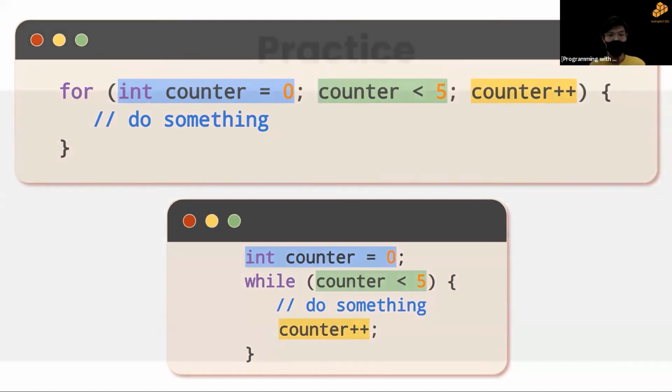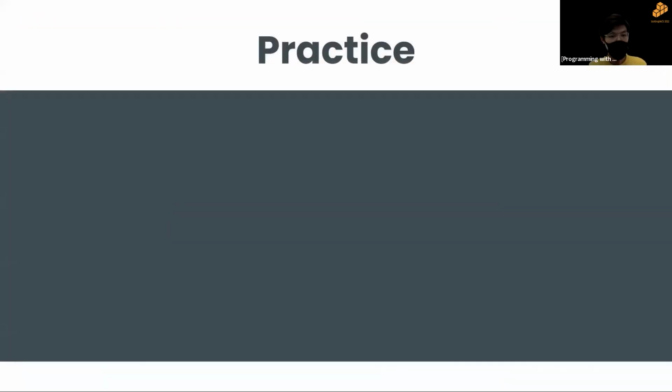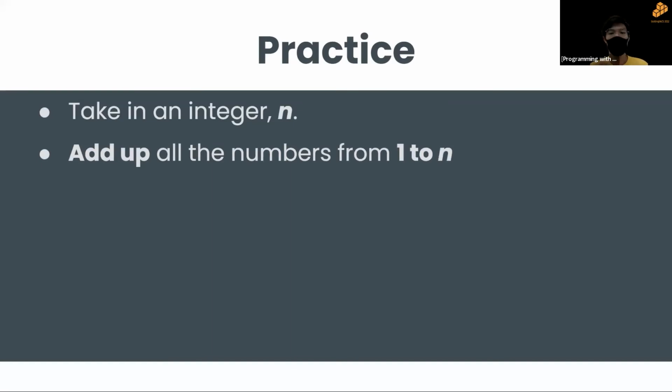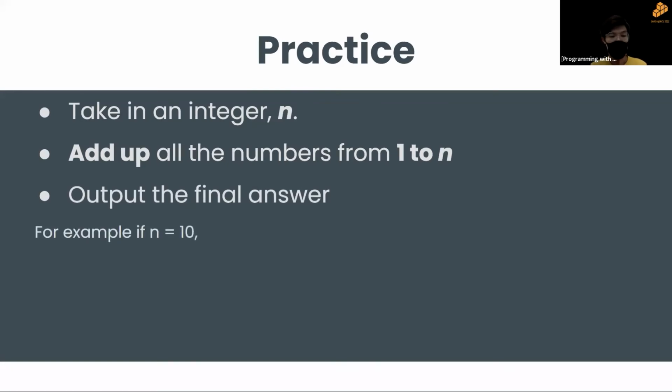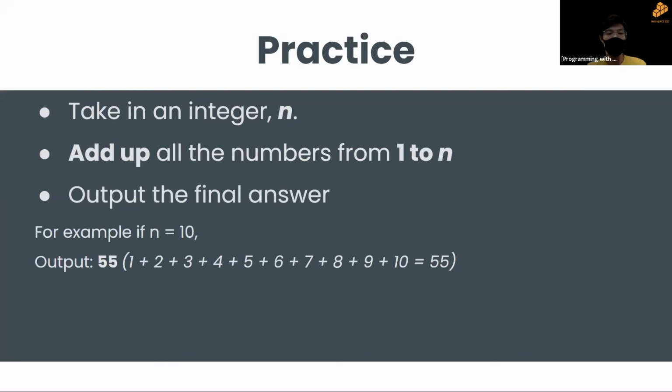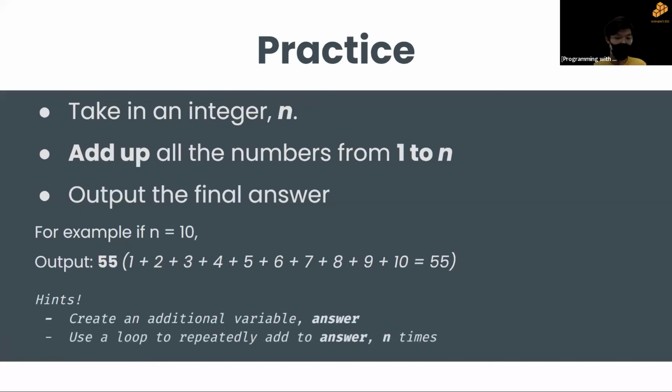Now let's jump into practice. I want you to take in an integer n and add up all the numbers from 1 to n, and output the number. For example, if n is 10, we want to output 55 because it's 1 plus 2 plus 3 plus 4 all the way to 10, which is 55. Some hints: you can create an additional variable, answer, and use a loop to add to the answer n times. We just keep adding to this new variable. I'll give you about 10 minutes to do this, and then we'll go through it after.